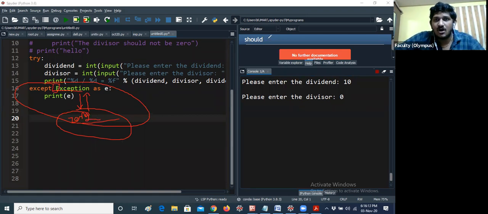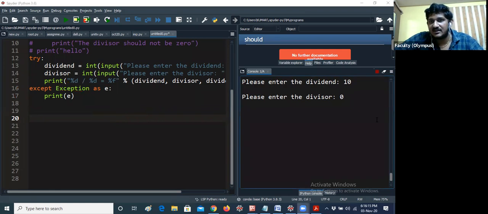Now how will the program print? You can see the program: division by 0. It is just getting the message division by 0, the default exception message. So it is not performing anything, and it is not getting any error event.